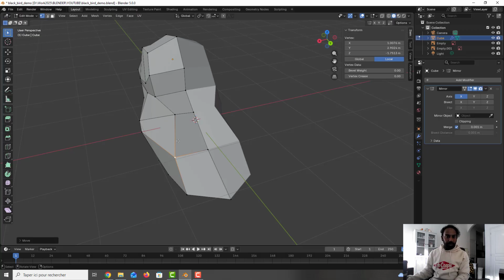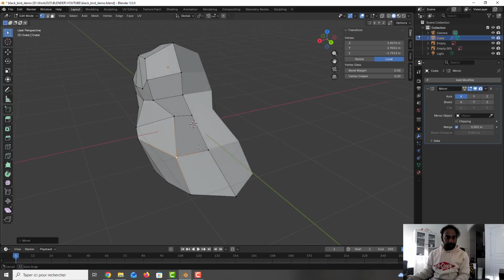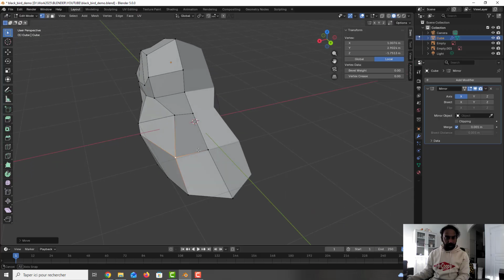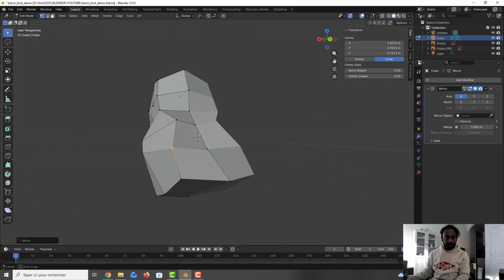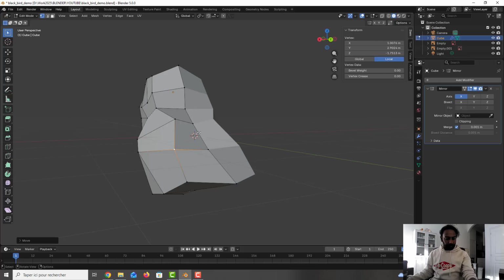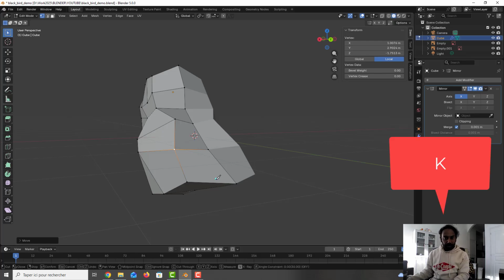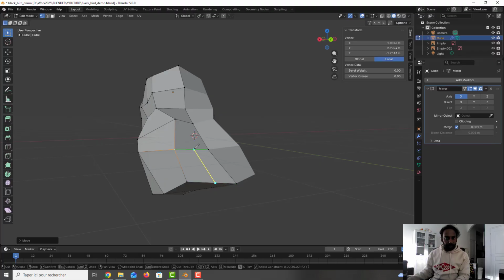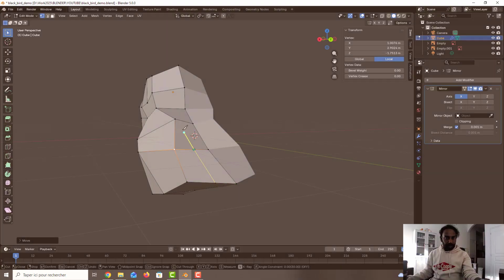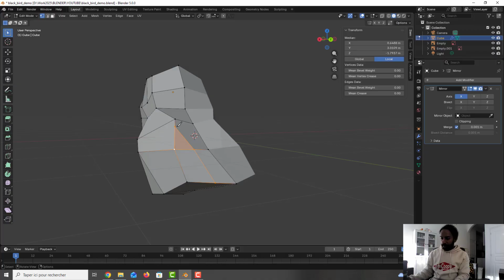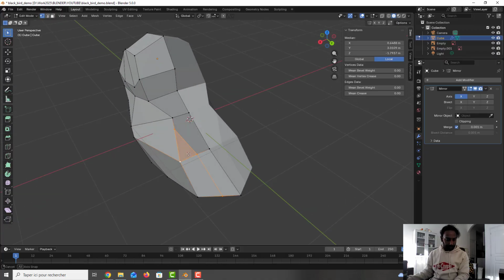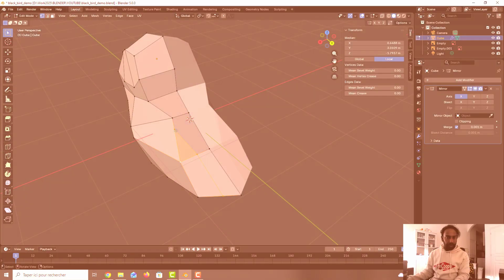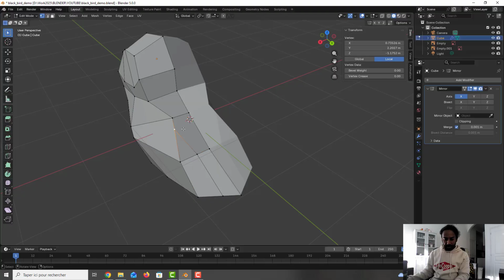Okay, I need another cut, so what I will do is take the knife here. Okay, so I will do the knife, K, I press here, I press here. We can go like this. I press enter. Seems okay. So I will move this point a little bit down.